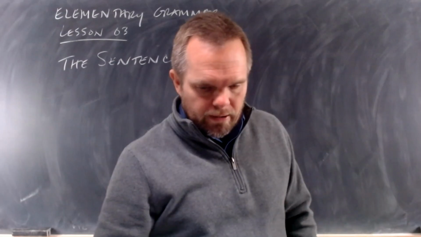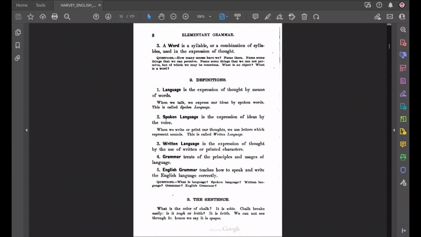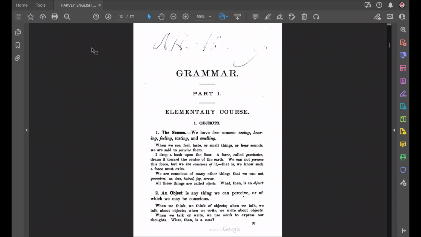Just to review quickly, in lesson 1 of elementary grammar, we talked about objects and the senses. We talked about how there are many objects outside of our minds, and we learn about them through our senses and also by our understanding.